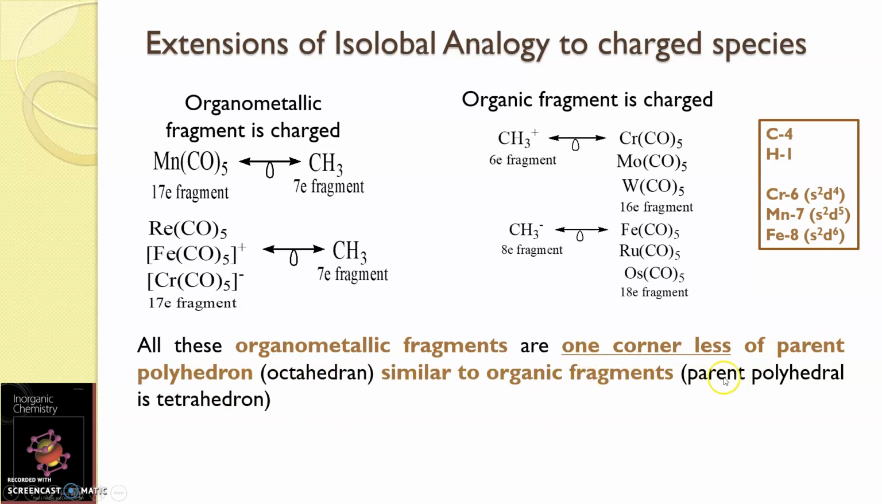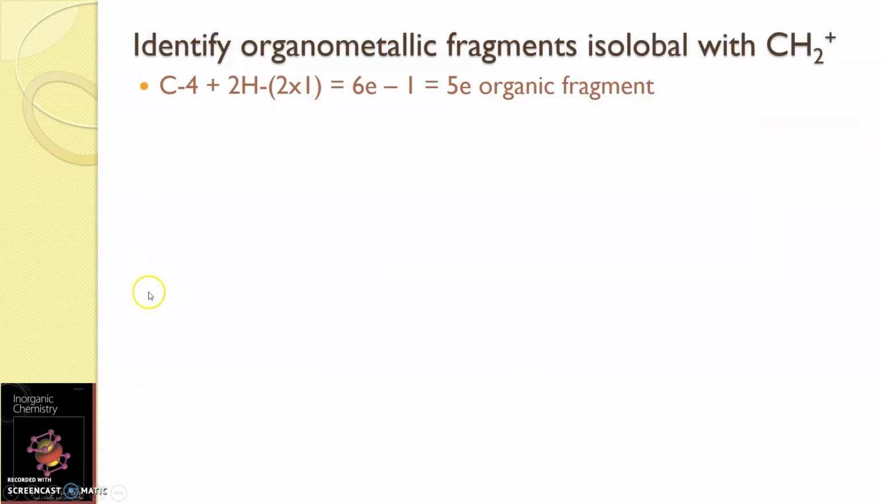Similar to the organic fragments where the parent polyhedron is a tetrahedron. So we have taken an example like this, but other organic fragments like CH2, CH2 plus, CH2 minus, everything can be considered. But for example's sake, only one is taken here. So we will try to understand CH2 plus by doing a problem. Identify the organometallic fragment isolable with CH2 plus.